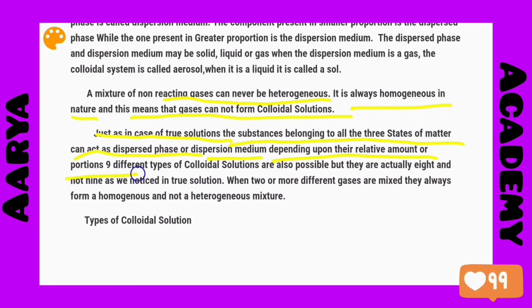That is, 9 different types of colloidal solutions are also possible, but they are actually 8 and not 9 as we noticed in the true solution. When two or more different gases are mixed, they always form a homogeneous and not a heterogeneous mixture.